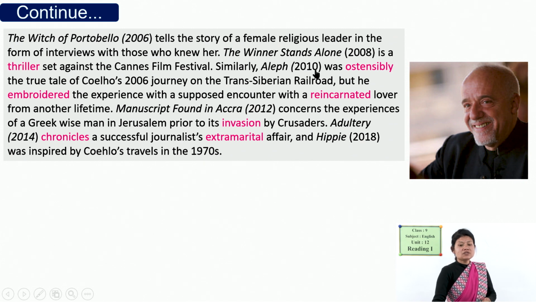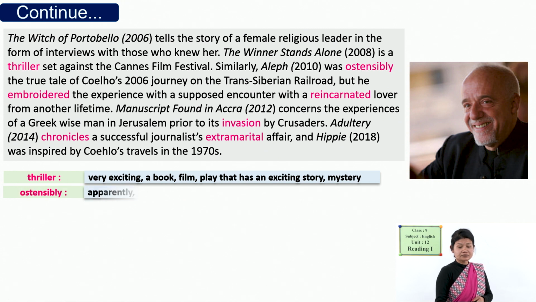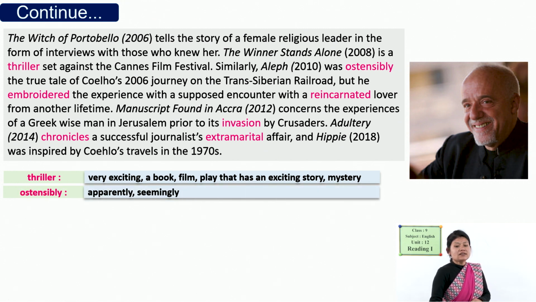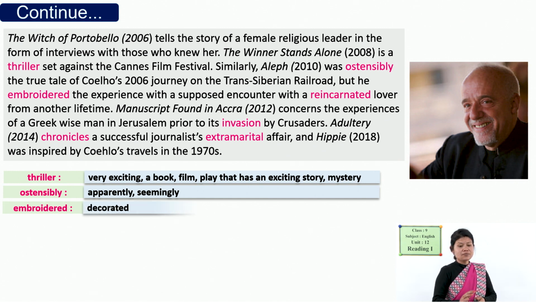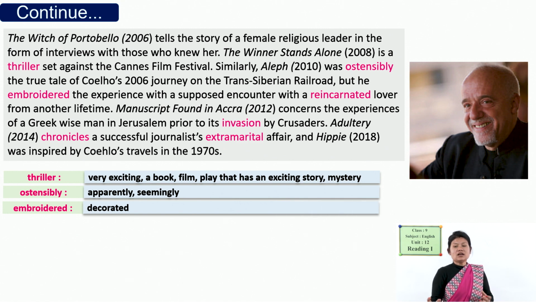Similarly, Aleph, which was published in 2010, and it was ostensibly a true tale of Coelho's journey. Okay. So, what does ostensibly mean? Ostensibly means seemingly, apparently. So, in that Aleph, he has described his journey which he made on the Trans-Siberian Railroad, and he added other more interesting things there. He embroidered the experience with his imagination. So, what is embroidered? Decorated, or added something interesting there to make the story interesting.